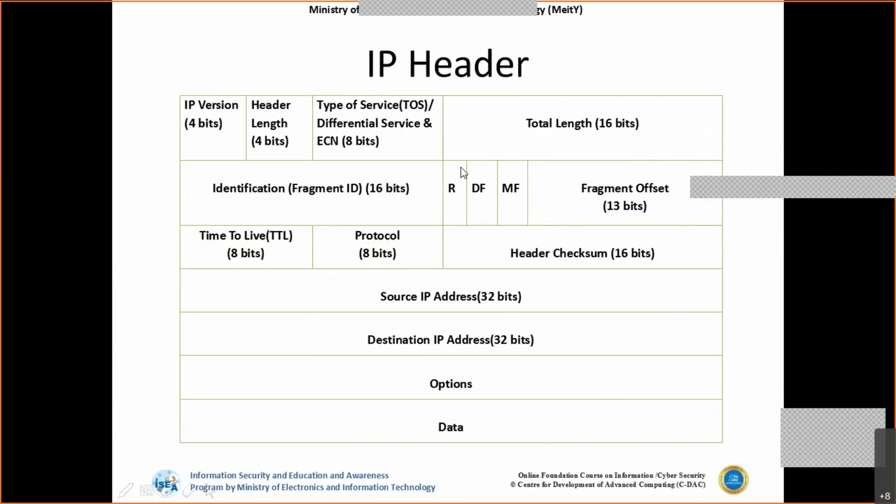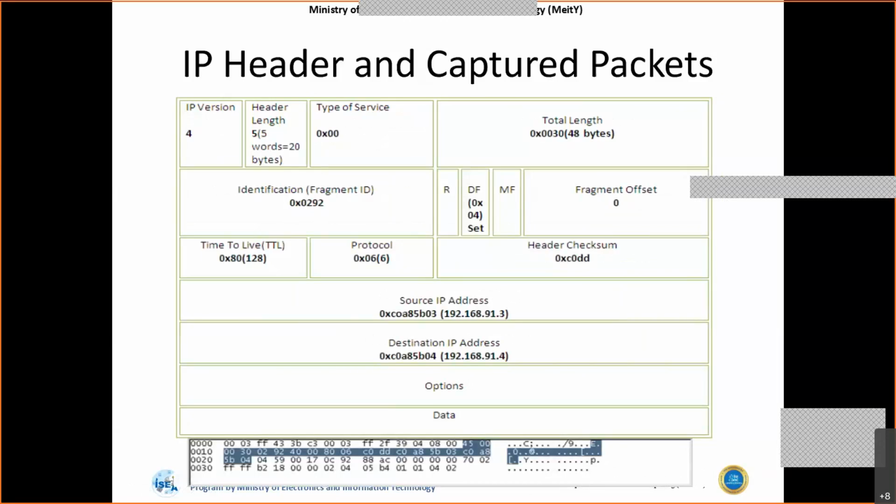So if we come to the IP header, we have these important parameters in the IP header. The first one is the IP version. If it is version 4, then we have the number 4. Then the header length. As you have seen, 1500 bytes is the maximum Ethernet payload length, but out of this, the IP header will have its own header length, which is removed from the total length of the packet. If we see a number here, we have to multiply it by 4 bytes. So if the header length is 20 bytes, we'll see the number 5.